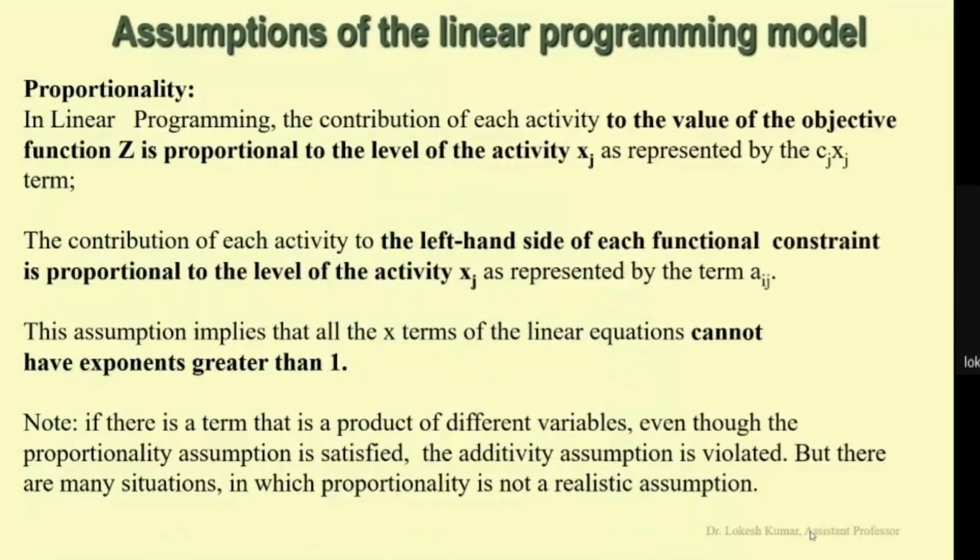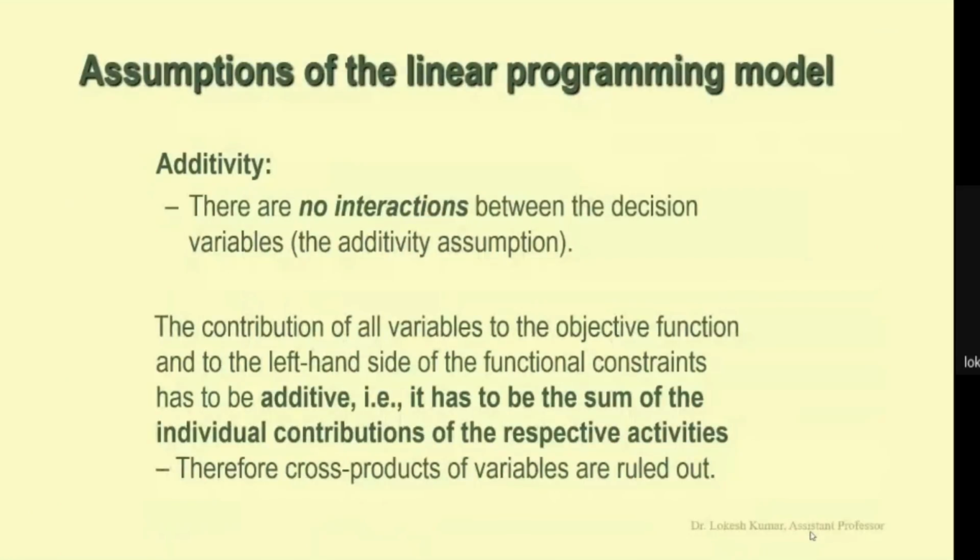This assumption implies that the x terms of the linear equation cannot have an exponent greater than 1. The second assumption is additivity. It means that there is no interaction between the decision variables. Each term of the function has only one variable, and the exponent of the variable must be 1. It should not be greater than 1.